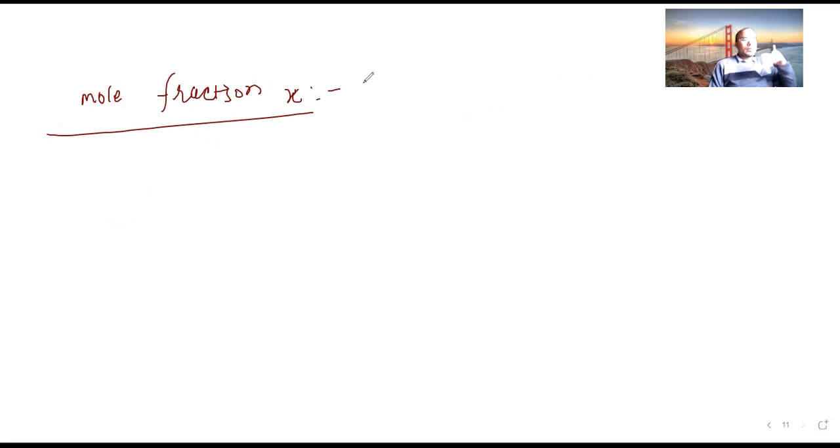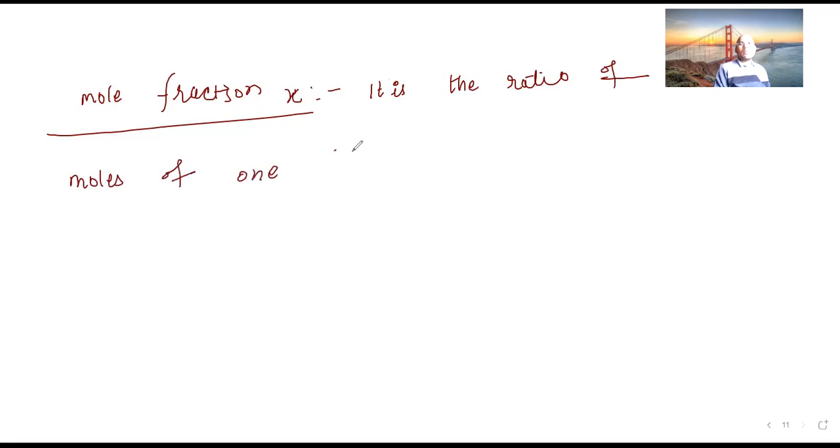I think it's the ratio between the moles of the solute versus the total number of moles. Very good. Mole fraction is the ratio of moles of one component.